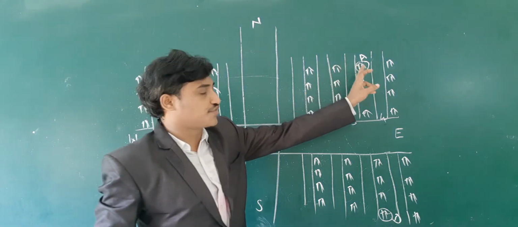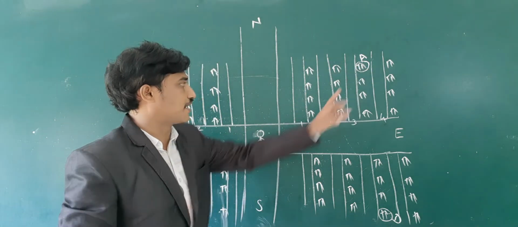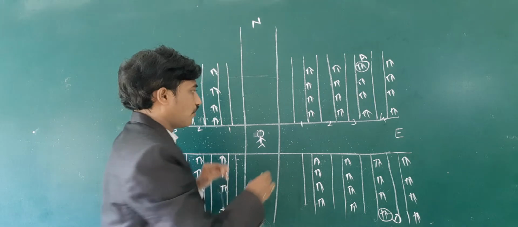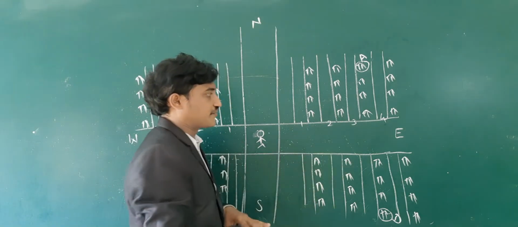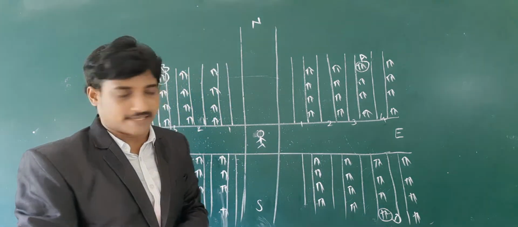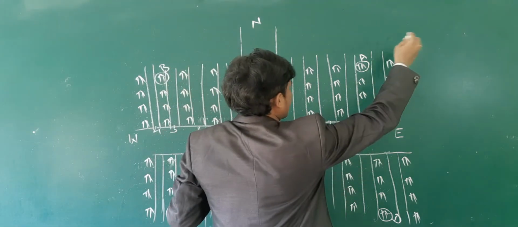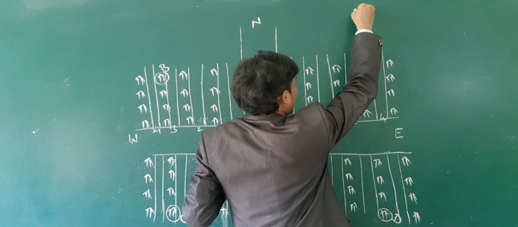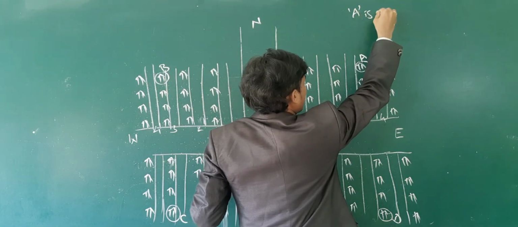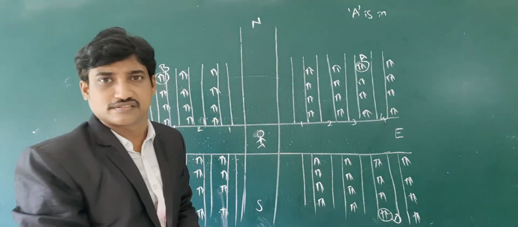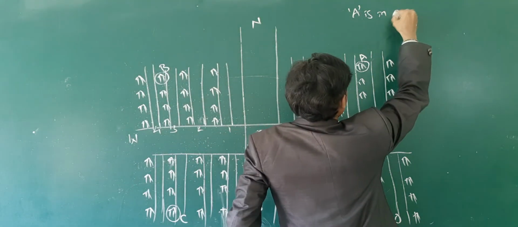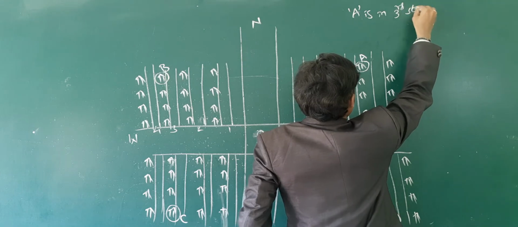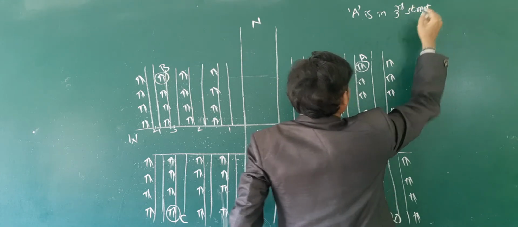This house A is in 1, 2, 3, that is, in 3rd Street. A is in 3rd Street.